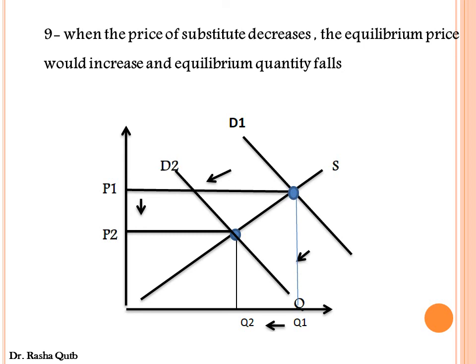This would cause equilibrium price to decrease from P1 to P2 and equilibrium quantity also to fall from Q1 to Q2. That's why this sentence is false. The correction of this sentence is that when the price of substitute decreases, the equilibrium price would decrease and equilibrium quantity would decrease.